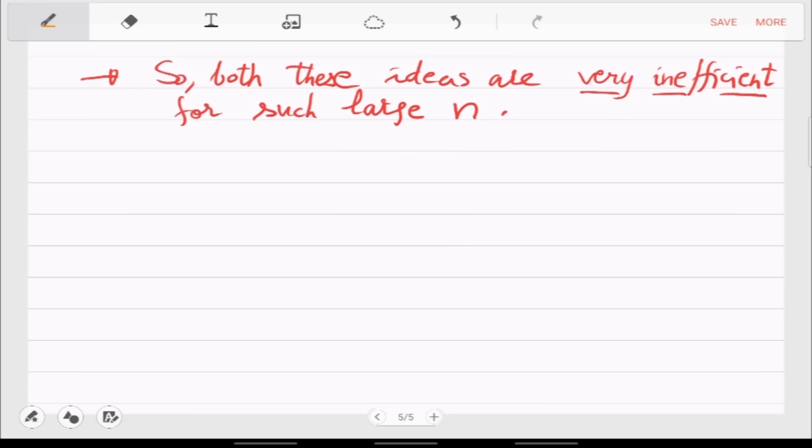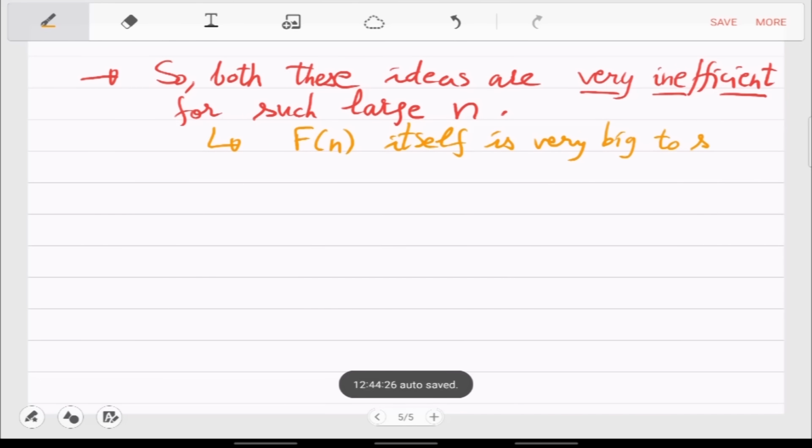Also, one thing you should note is that Fn itself is very big to store.